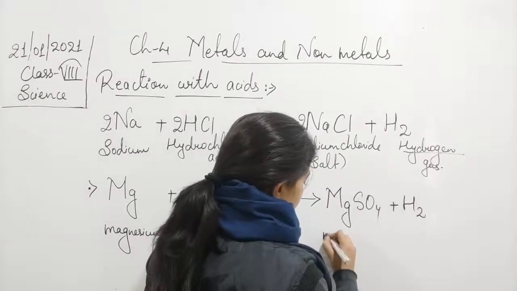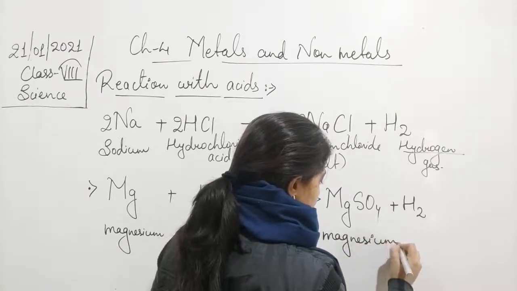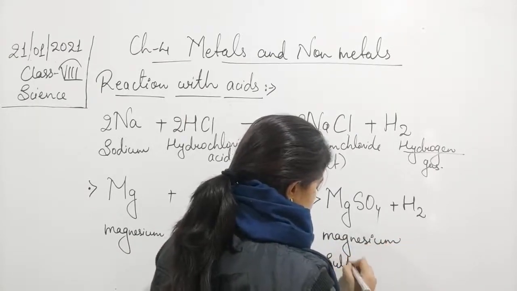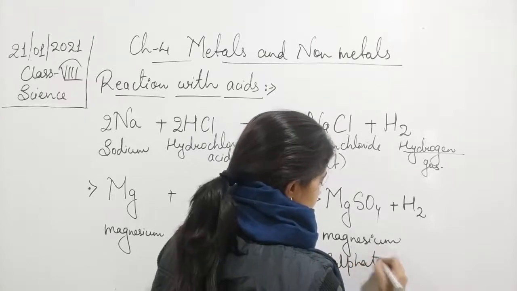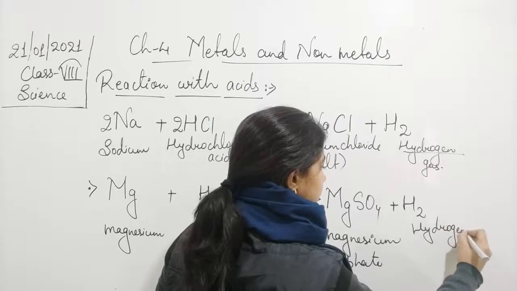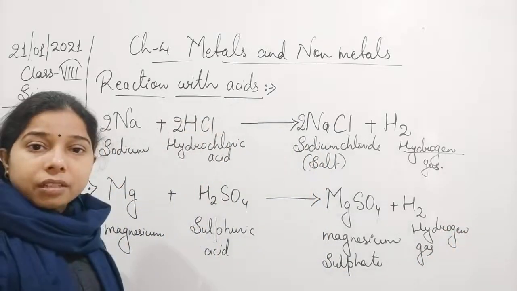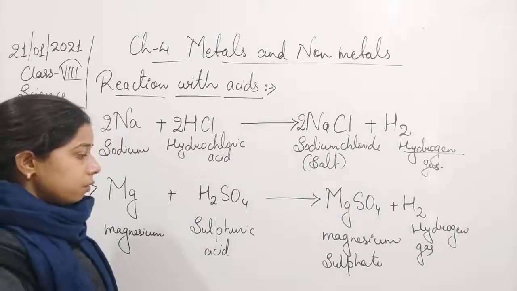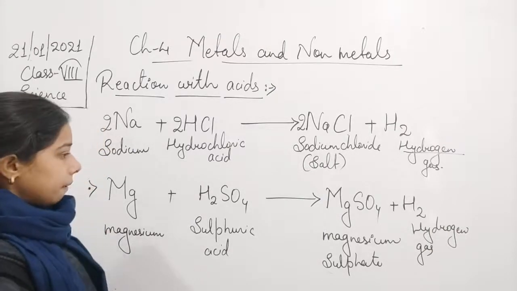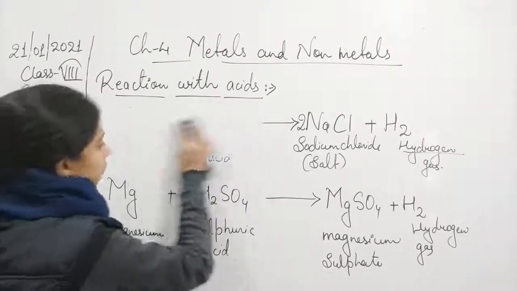So this is also called magnesium sulfate, and hydrogen gas is released here. This happens when magnesium reacts with sulfuric acid.